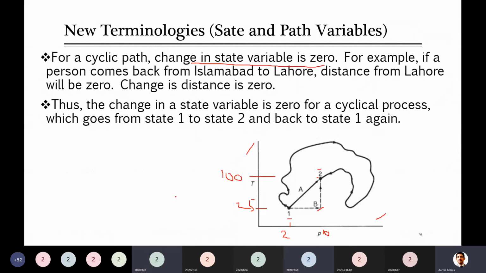Sir, keeping the volume and temperature the same, the pressure will increase. Yes, the temperature will increase, but the temperature here will start increasing with this. So when you are increasing the pressure, the temperature automatically will increase. But you see here I am keeping the temperature constant at 25 degrees C. So how will I keep this temperature constant?